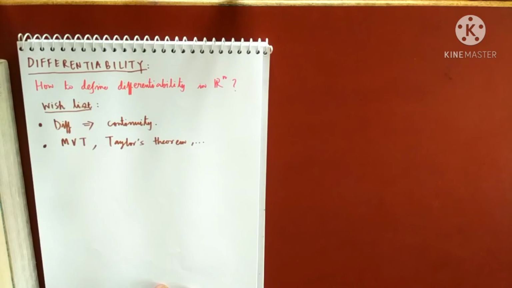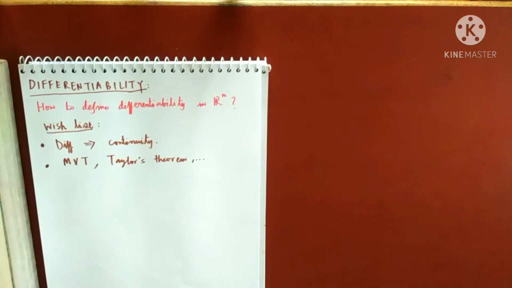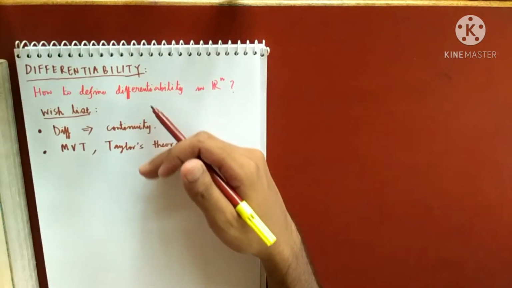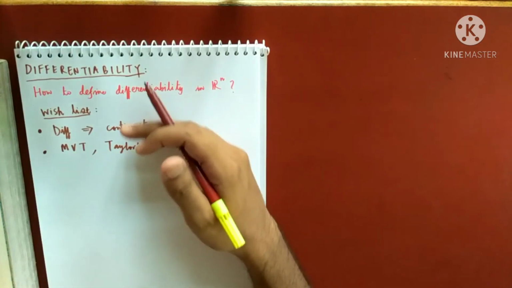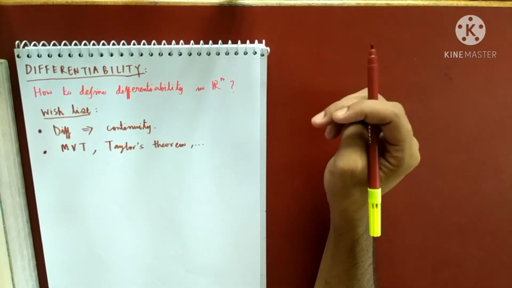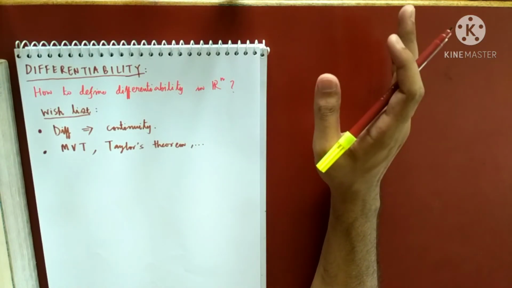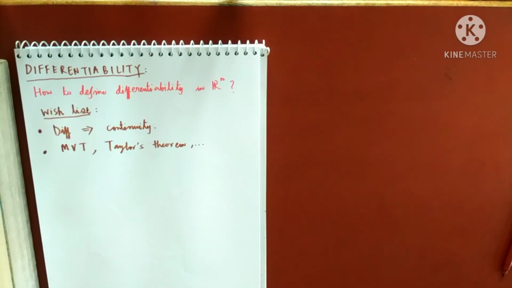All the theorems that we have done, the mean value theorem and Taylor's theorem, must also hold with that definition of differentiability. So remember, what is the target? To define differentiability in Rn, but keeping in mind that all of these things must hold. If this does not hold, then we will be very much unsatisfied with the definition of differentiability in Rn. So let's see the definition of differentiability in Rn.